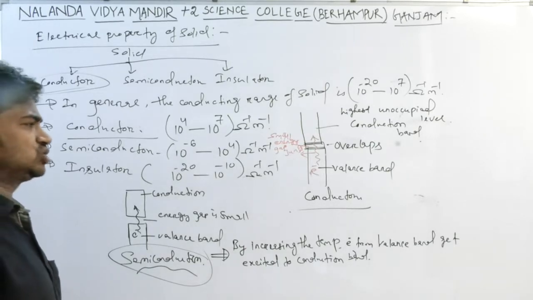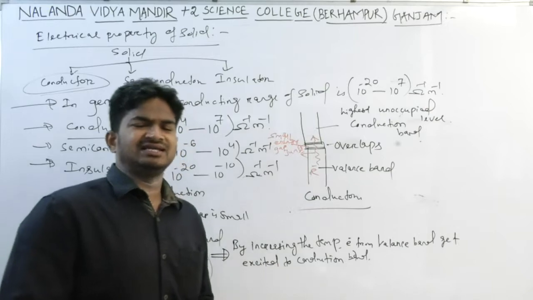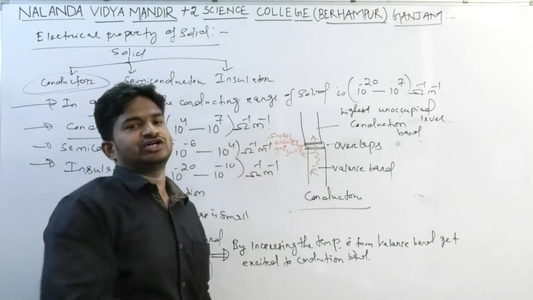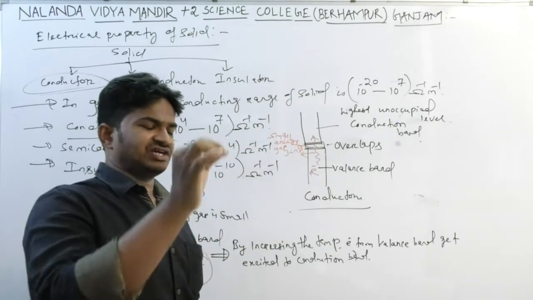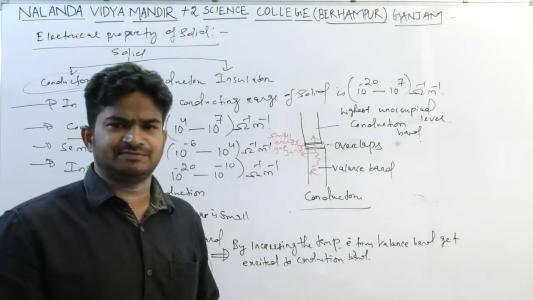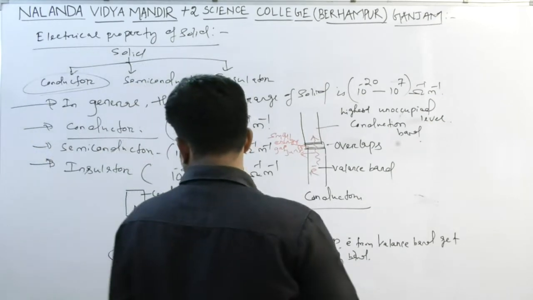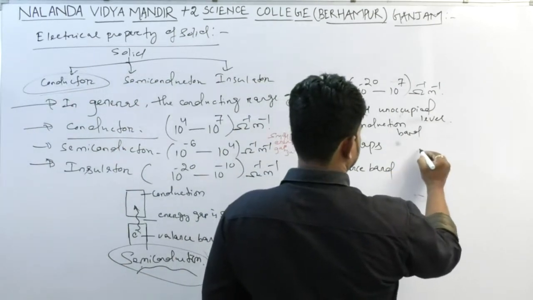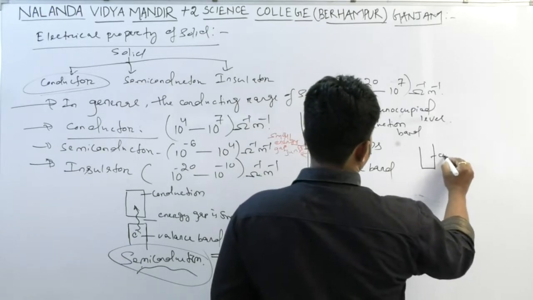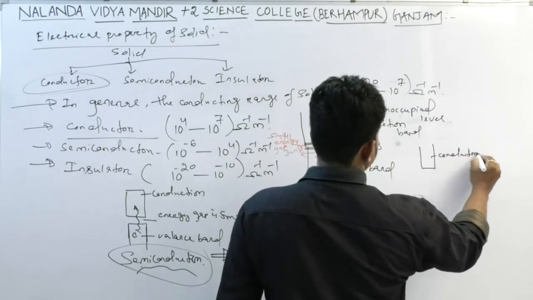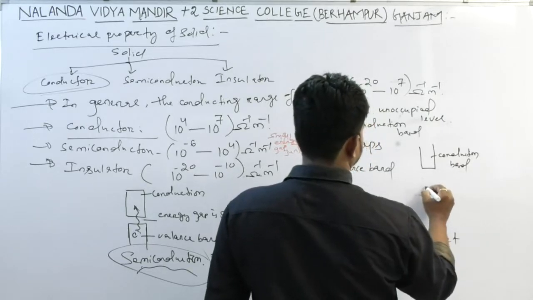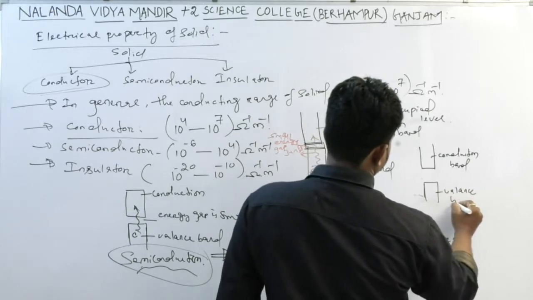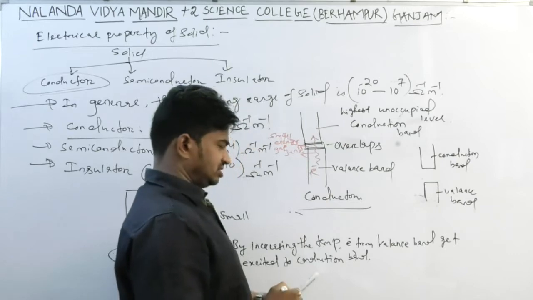But in an insulator, the gap is very large. That's why electrons can't jump from the valence band to the conduction band. That's why conductivity is very less, or negligible, in an insulator. This is all about semiconductor, this is conductor, and for insulator, this is the conduction band, and here is the valence band. This is for insulator.